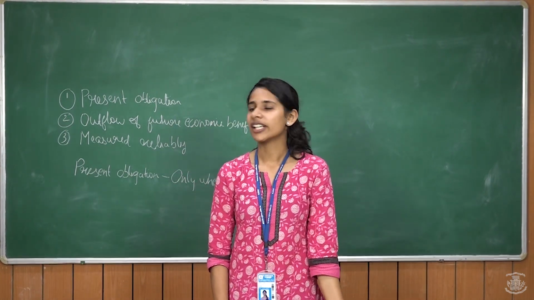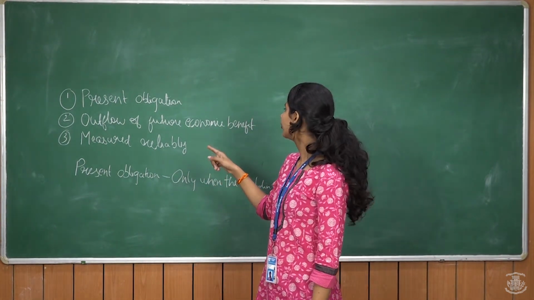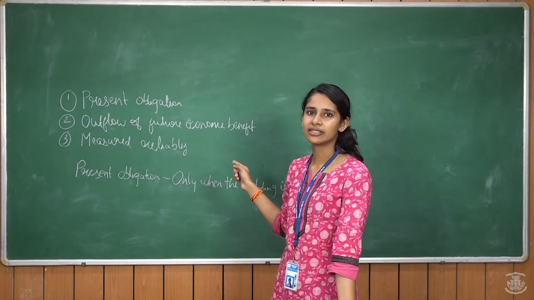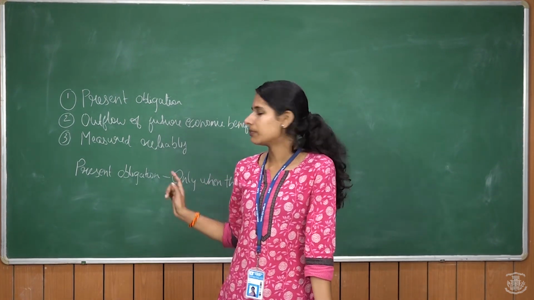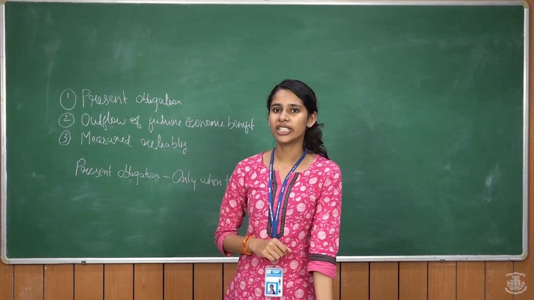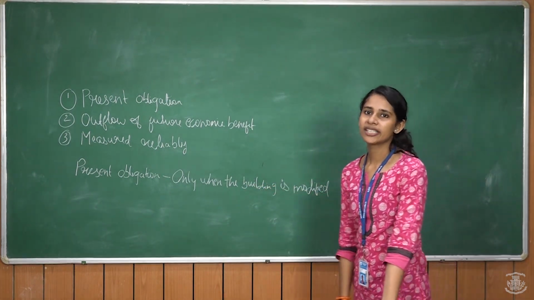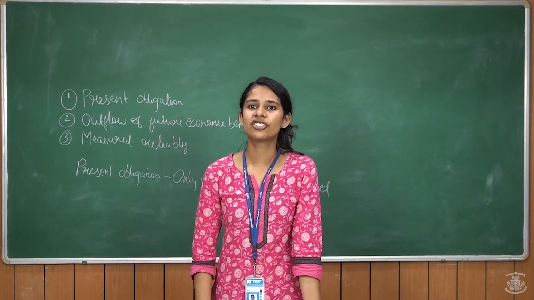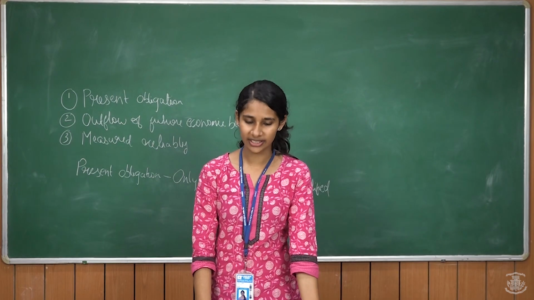A provision needs to be recognized when there is a present obligation, an outflow of future economic benefit, and it should be measurable reliably. In the present situation, the present obligation is created only when the building is modified or is damaged. Therefore, only when this situation takes place, a provision needs to be created. Otherwise, no provision needs to be created in this situation.